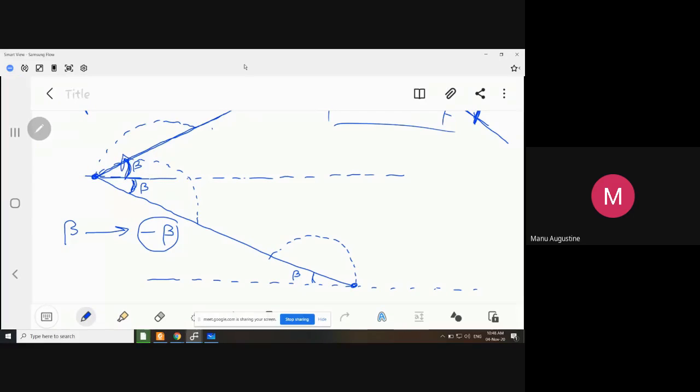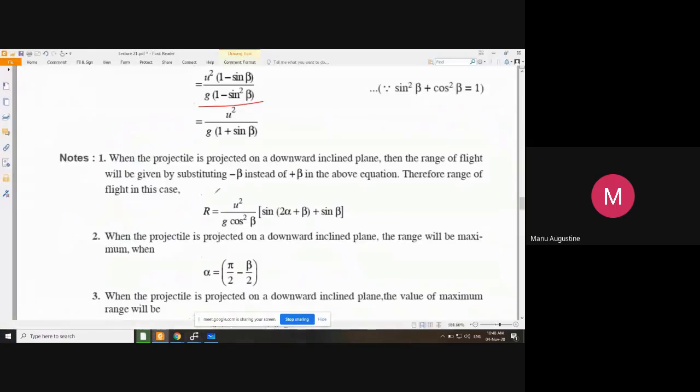But since you are sending the projectile down the inclined plane, you are actually measuring beta from the horizontal downwards or clockwise. So बीटा इज रिमेनिंग द सेम, इंक्लाइंड प्लेन तो वही है, ऊपर को फेंकोगे तो बीटा पॉजिटिव, नीचे को फेंकोगे तो बीटा नेगेटिव.